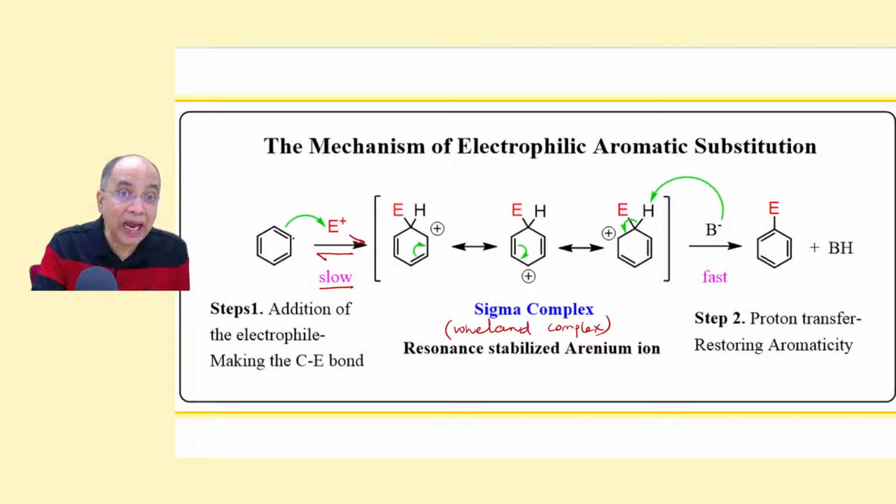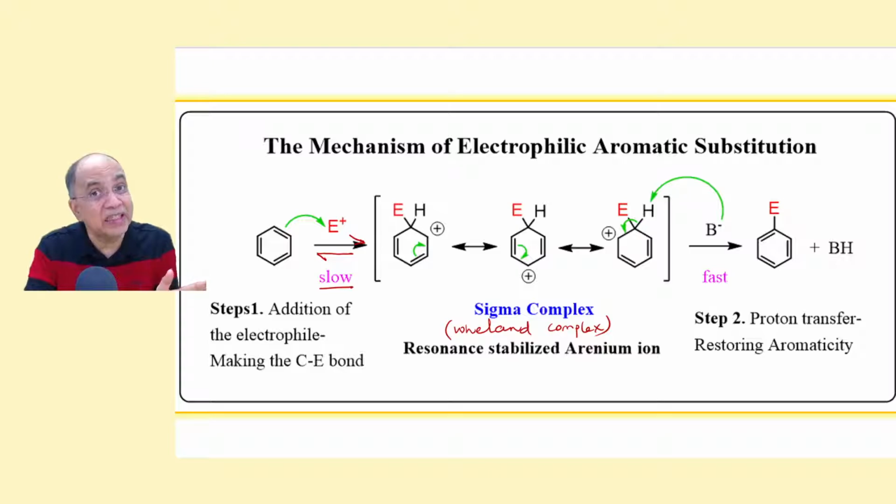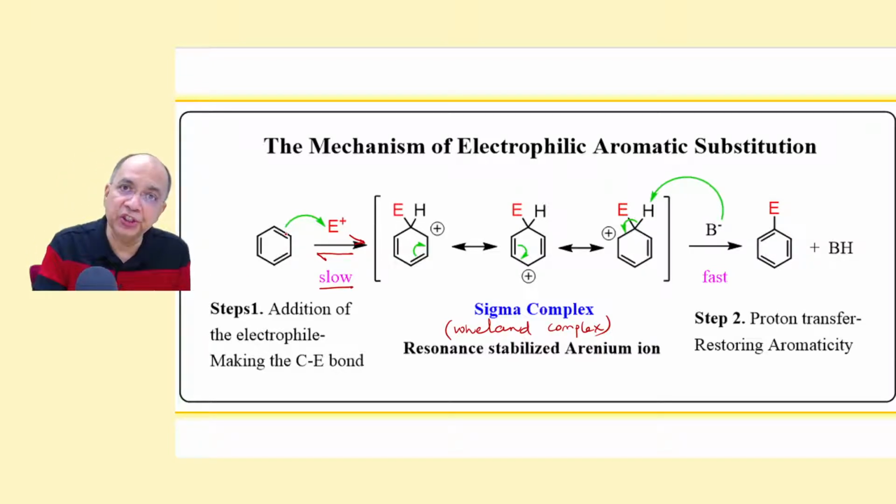Had there been no change in the rate with all types of substituted benzene, with EDG and EWG, then we would have been sure that this step is not the slowest step or rate determining step. It would be occurring in a fast step. Therefore, any change here would not be reflected in the rate law, and the rate would not be affected by any change in the structure of the aromatic ring.